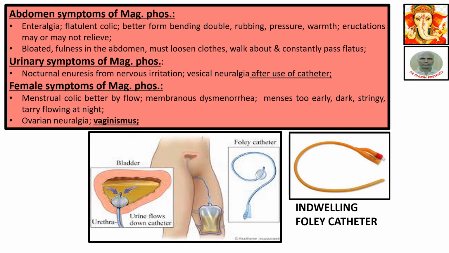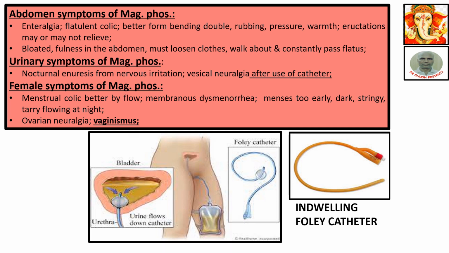Abdomen symptom of Phos. Enteralgia. Enteralgia means actually, the term has come from enteron. Enteron means intestine. Pain of the intestine is called enteralgia. Flatulent colic, better from bending double, rubbing, pressure, warmth, eructations may or may not relieve. That is, eructations may or may not relieve.